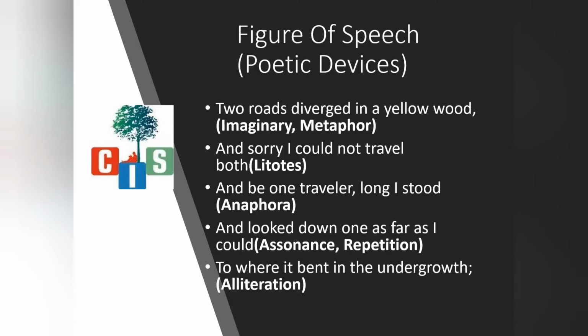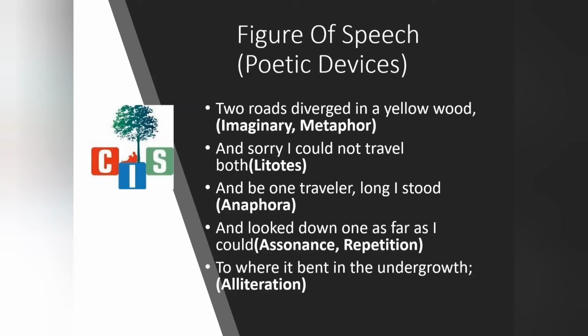And sorry I couldn't travel both. Now here not is used in this sentence. Not is used, meaning a negative word is used. Whenever negative words are used in a sentence to give a poetic effect to the sentence, that kind of sentence is known as a litotes.